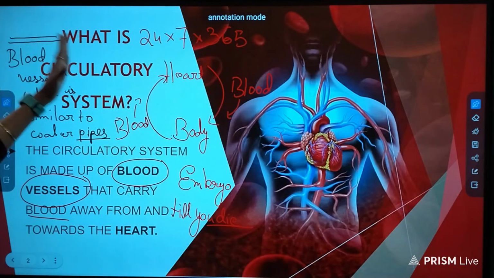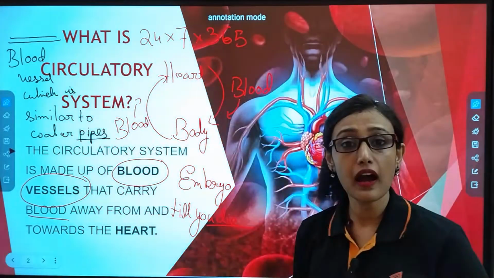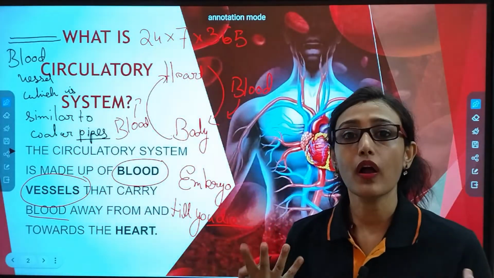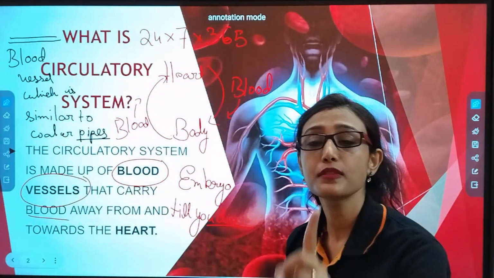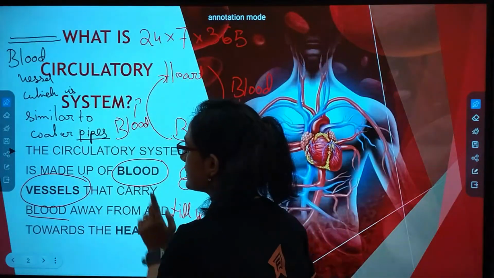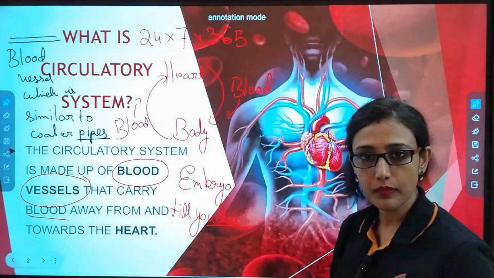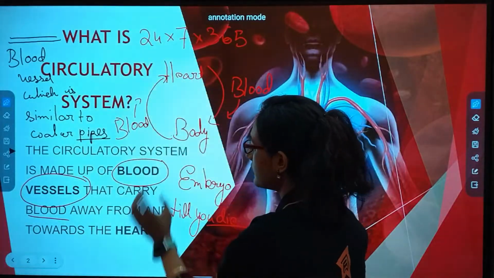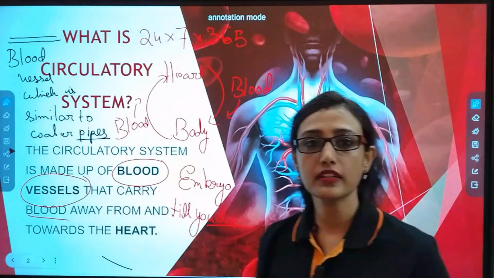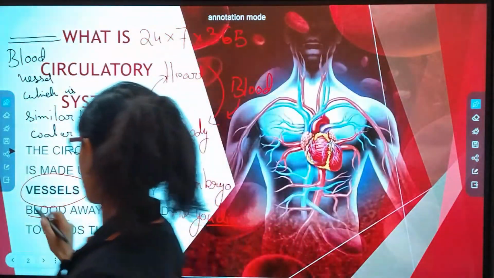Okay, so now let's read. The circulatory system is made up of blood vessels, that is the pipe. And inside the pipe, what is being carried? Blood is being carried instead of water. Okay, that carry blood away from the heart, like away from the heart towards the body, and again towards the heart from the body. So this system is known as circulatory system. I hope it is clear to you.